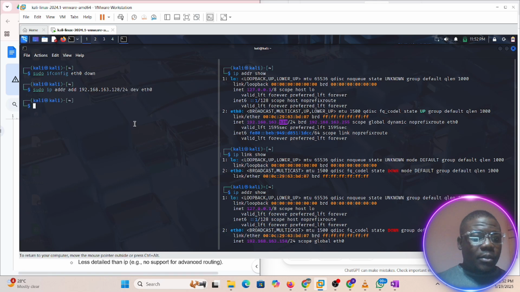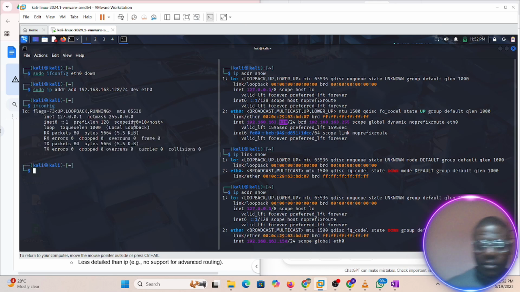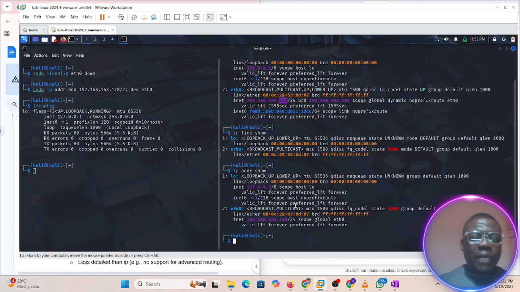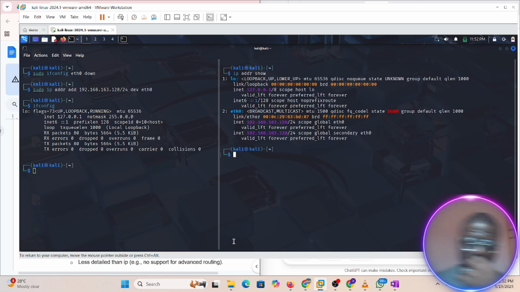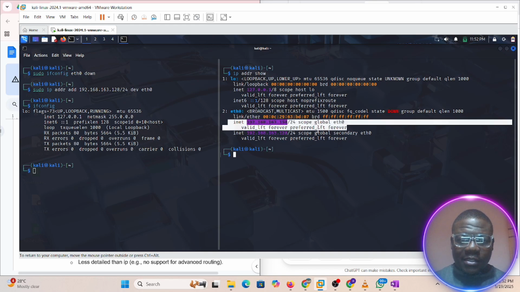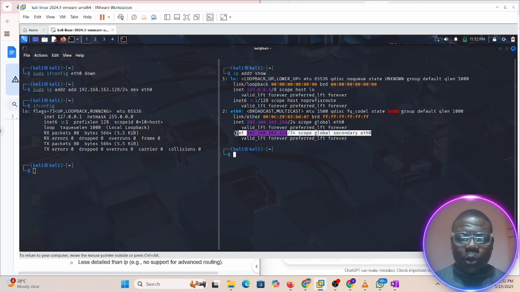128. That is done. But if we do ifconfig, we will not see the Ethernet 0 because it is not up yet. But remember that if you feel like, okay, I don't trust ifconfig, you can clear this, then come to ip address show. Okay, this shows you, but it's telling you that it is down. And remember that we've already changed it, but this is still showing. Okay, now look at it. Forever preferred. It's showing this, which is the global one we are setting now.